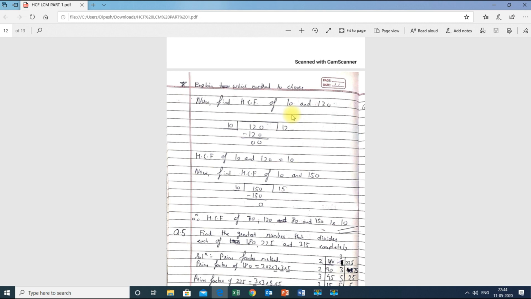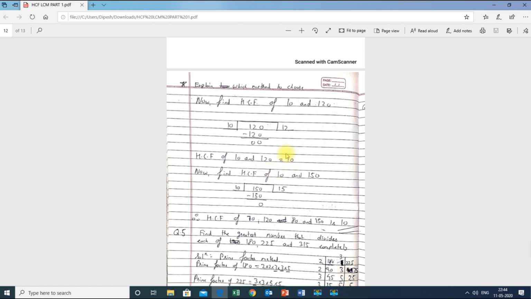Now we have already got the HCF as 10 and I take another number, 120. So 10 and 120. 10 will come outside, 120 will come inside. So 10 12s is 120. Therefore the remainder is 0 over here. So there is only one divisor, 10. Therefore HCF of 10 and 120 is 10.